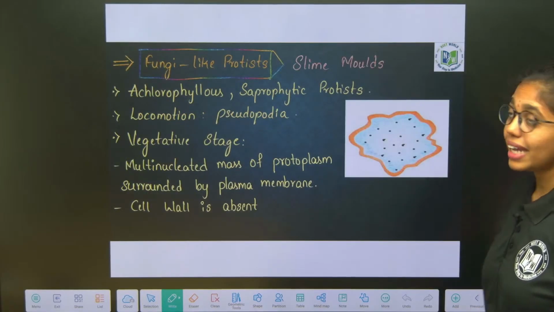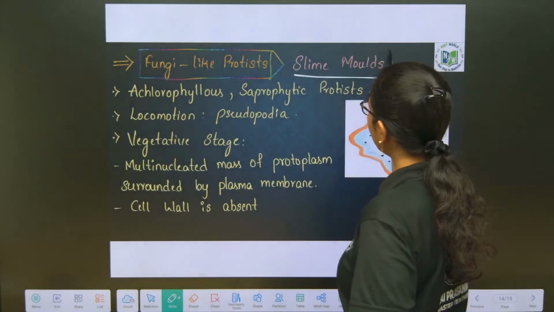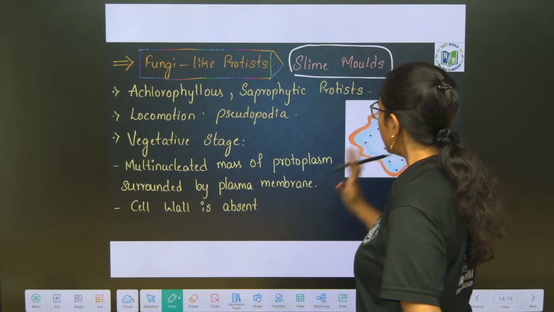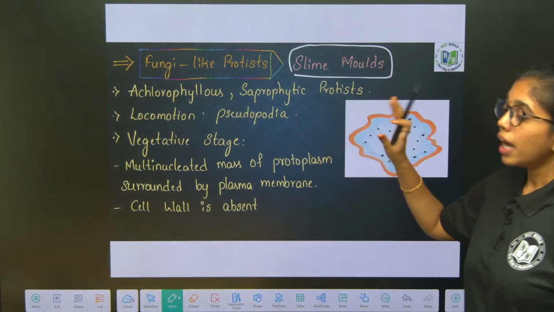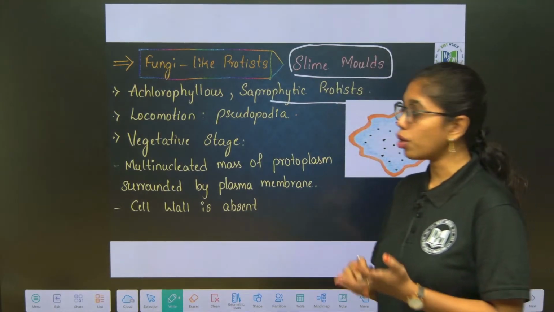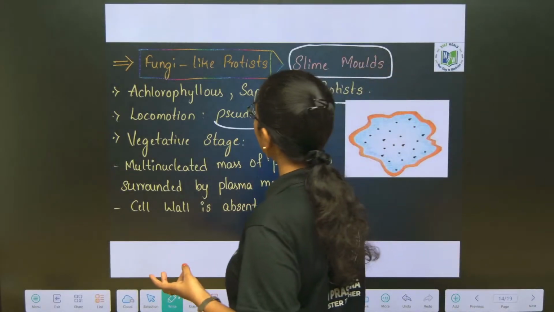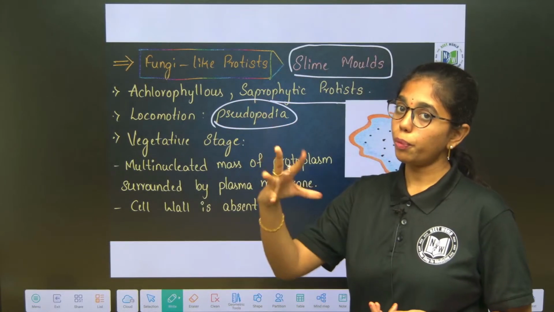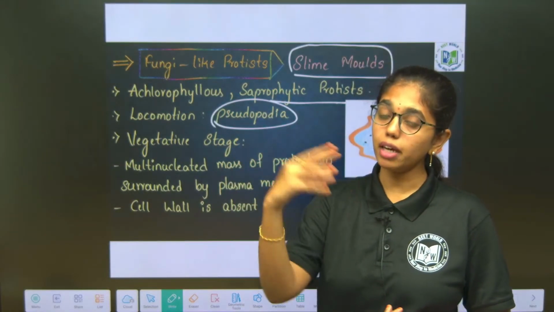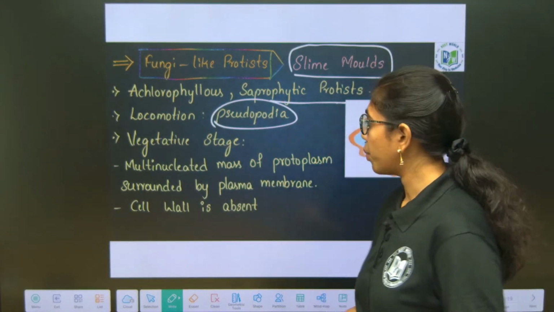Next, fungi-like protists. The best example is what? Slime molds. Slime molds are fungi-like protists. They are achlorophyllous saprophytic protists and their locomotion is through pseudopodia, same as amoeba. Slime molds move by false feet, those are pseudopodia.